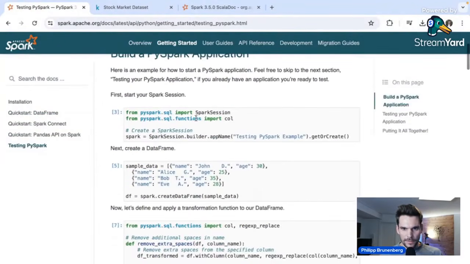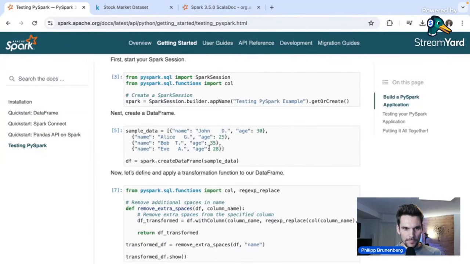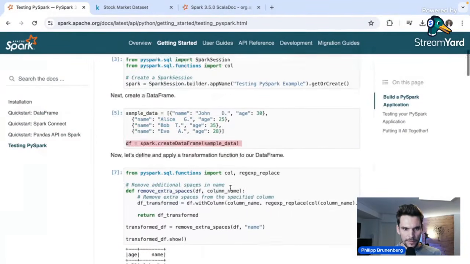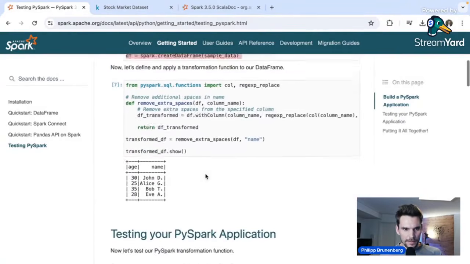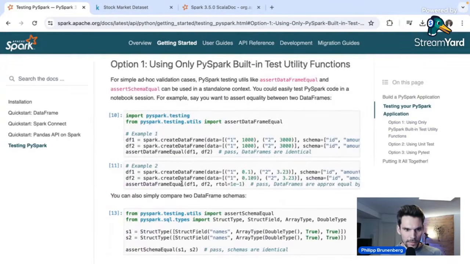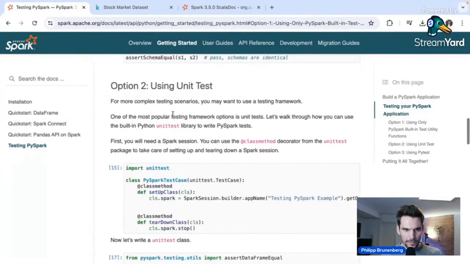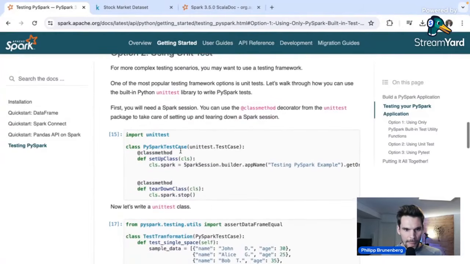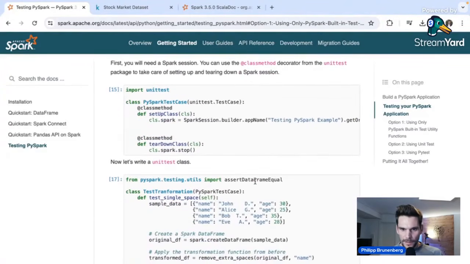So here is also very valuable documentation. They're doing pretty much the same as we do. So they're creating a data frame. And then there's also, within PySpark built-ins using unit test here, option 2. There is actually, they have defined an assert method for us.